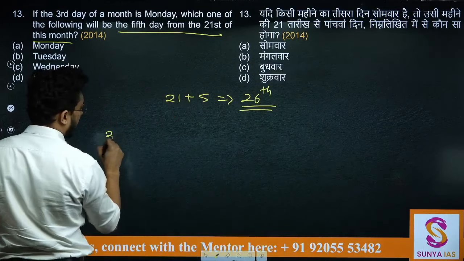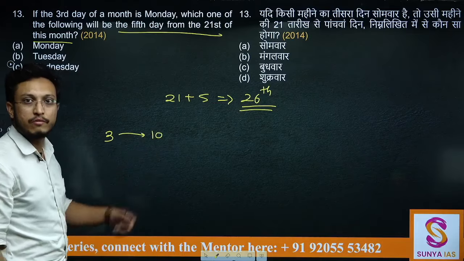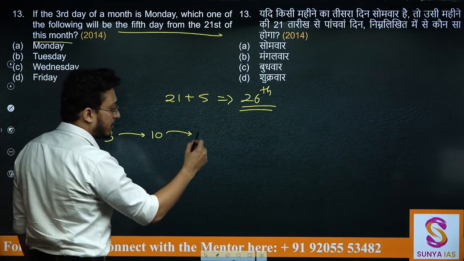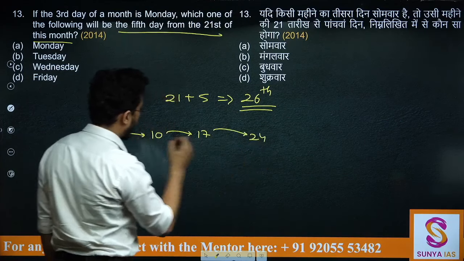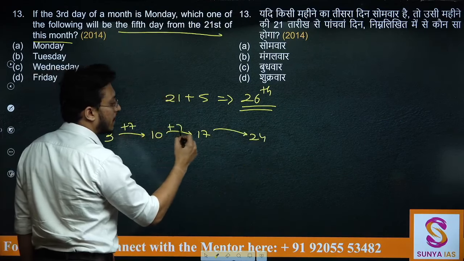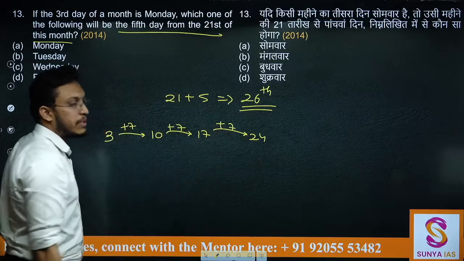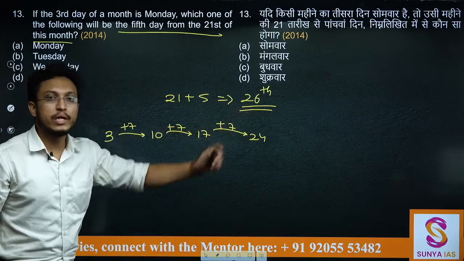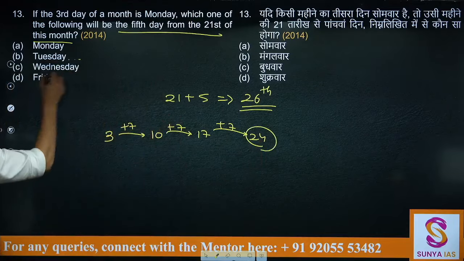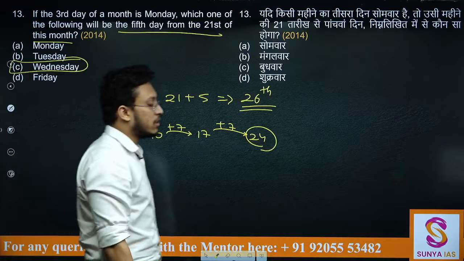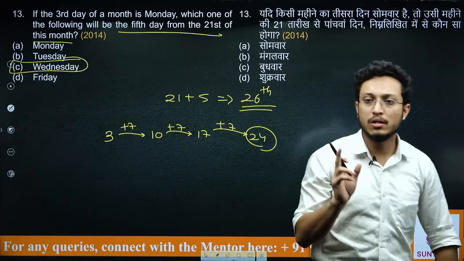The calendar repeats after 7 days. So 10th will be 3 plus 7, it is also a Monday. 17th is also a Monday, and 24th, just add 7 to it, you will get all the Mondays. They are asking what is on 26th. We know 24th is a Monday. Can I directly say 26th is a Wednesday? Your answer here will be 26th will be a Wednesday.